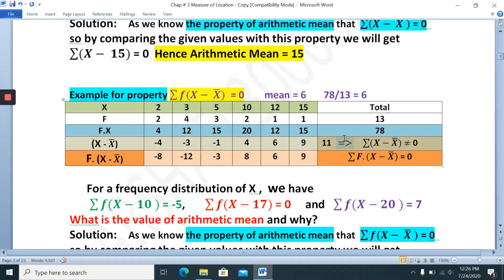So according to this, x bar is the mean. So x minus 6: 2 minus 6 is minus 4. 3 minus 6 is minus 3. 5 minus 6 is minus 1. 10 minus 6 is 4. 12 minus 6 is 6.